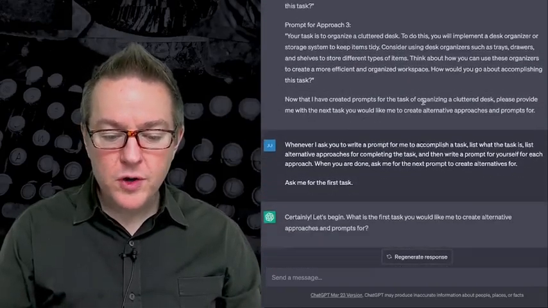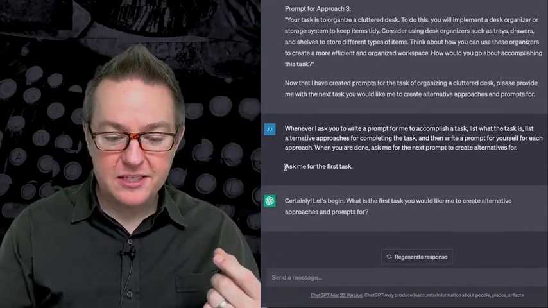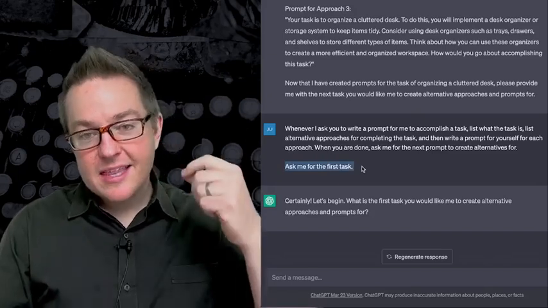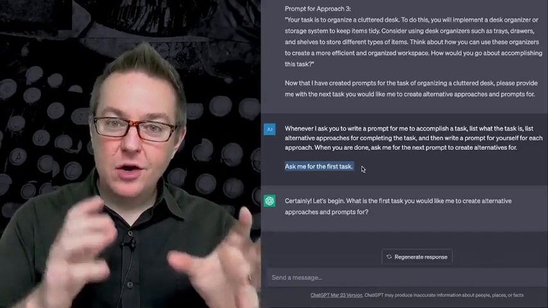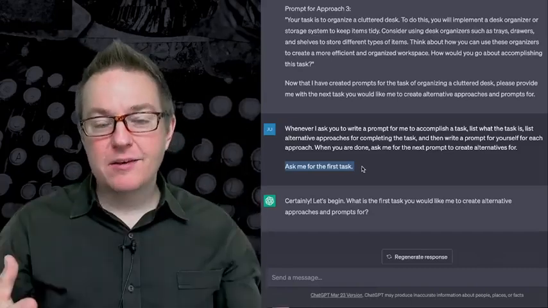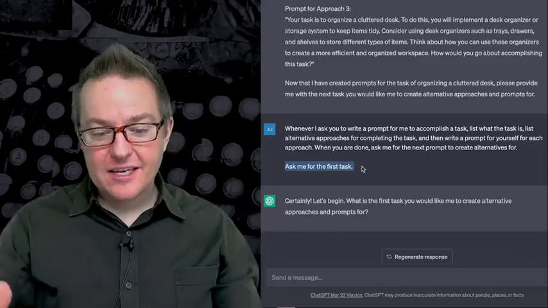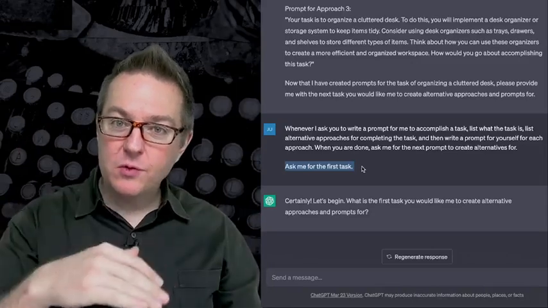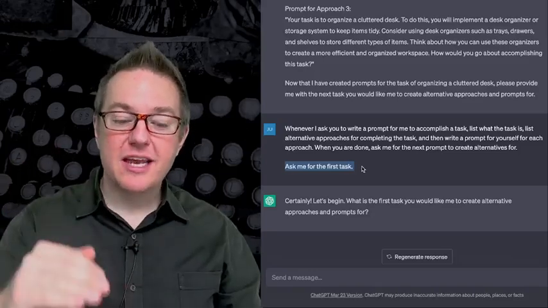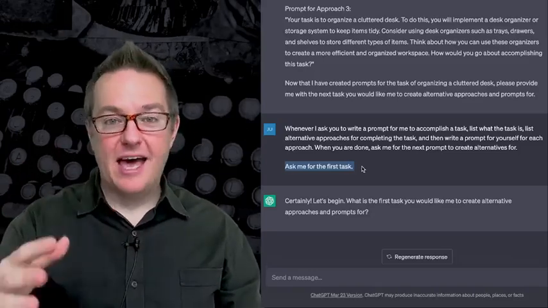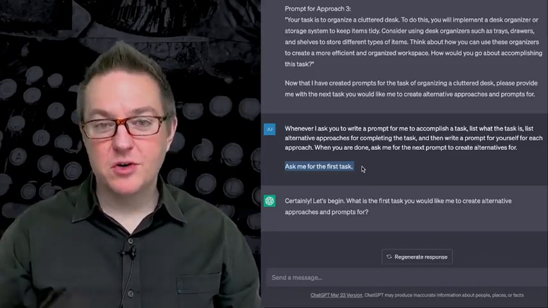So what I can do is apply the ask for input pattern. The idea behind this is we just do one simple thing, and that is at the end of the prompt, we tell the large language model to ask for the next input. So in this case, we say, ask me for the first task. The very last thing we do, after describing all the rules or whatever it is we want in our prompt, is say, now ask me for the first task. Ask me for the first idea. Ask me for the first thing you want me to generate a story about, whatever it is.